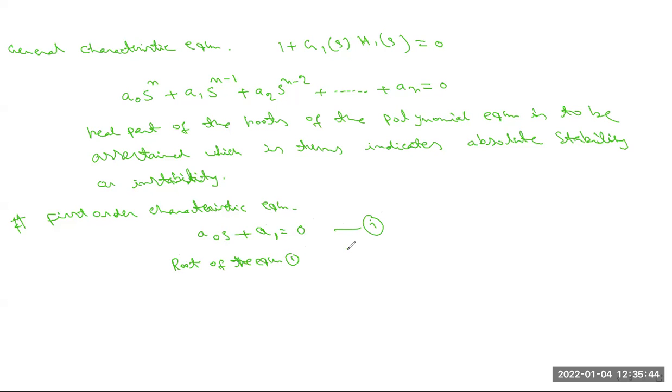So this is s equals to minus a1 by a0. Is it clear? a0s equals minus a1, that means s equals minus a1 by a0, when you consider the first order characteristic equation. Next, another one: the second order system.